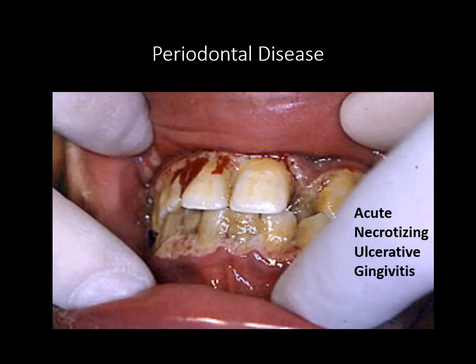Apart from this, we have something like acute necrotizing ulcerative gingivitis, wherein this is because of anaerobic bacteria, which will cause the necrosis of the gingiva, which will lead to halitosis, pain, bleeding, and at times will be confused with leukemia. But thankfully, for all practical purposes, all these diseases are dealt by our dental colleagues.